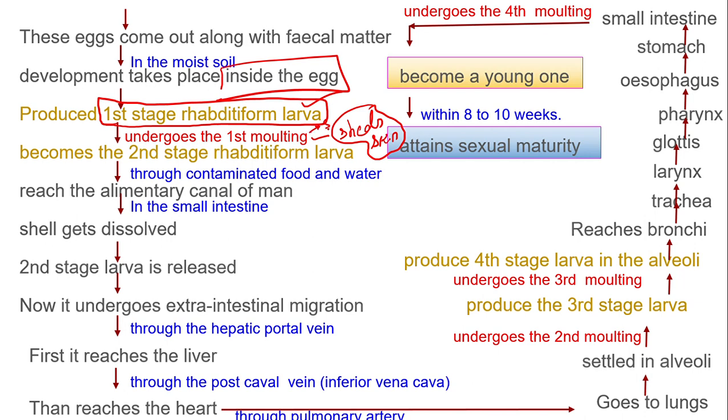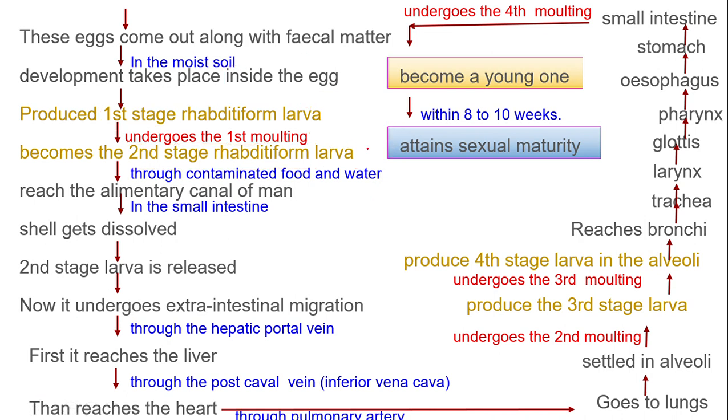So where is our first molting happening? In the soil. It undergoes first molting and becomes what? It becomes the second stage rhabditiform larva. Now this second stage rhabditiform larva is the infective stage. This is what we studied. It is going to enter the human host through contaminated food and water, into the small intestine. In the small intestine, the second layer which we discussed, the chitinous shell, is going to get dissolved.